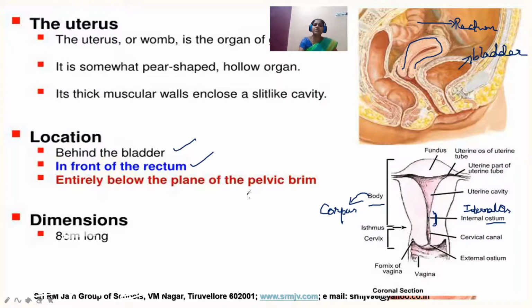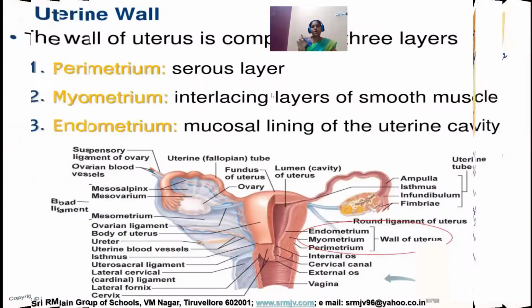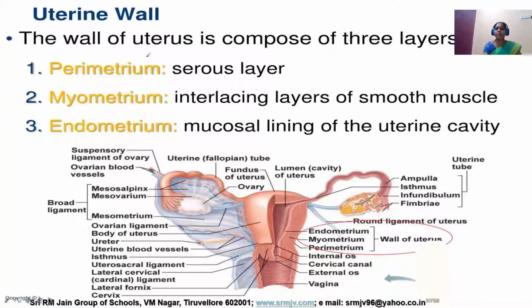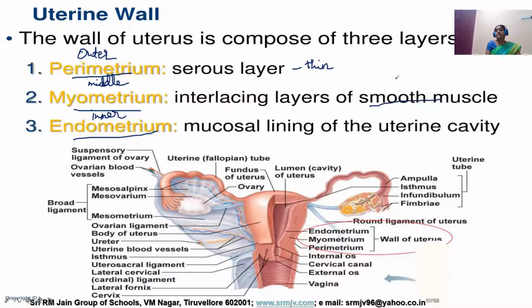Next, when you see the layers of our uterus, the uterus is composed of 3 important layers: perimetrium, myometrium, and endometrium. Perimetrium is the outer layer, myometrium is the middle layer, and endometrium is the inner layer. Perimetrium is very thin, acting as an outer covering, and myometrium is somewhat thick and contains smooth muscles.